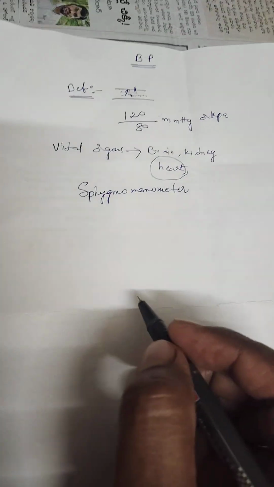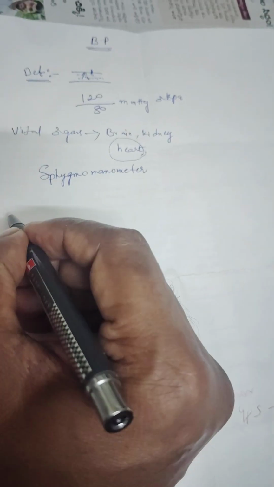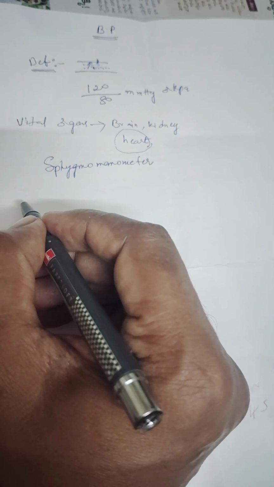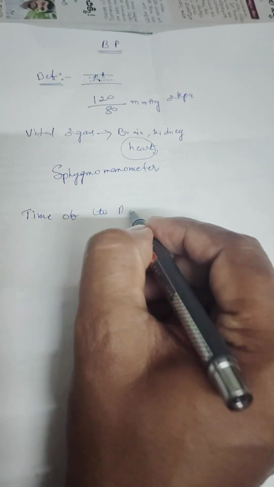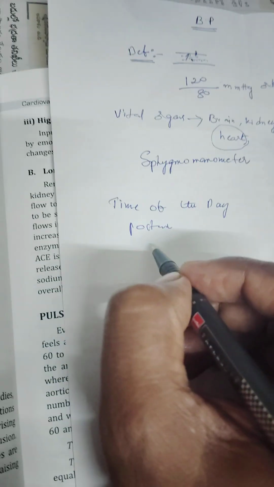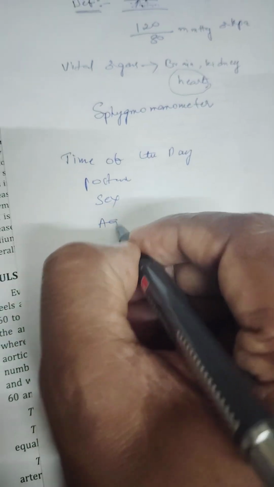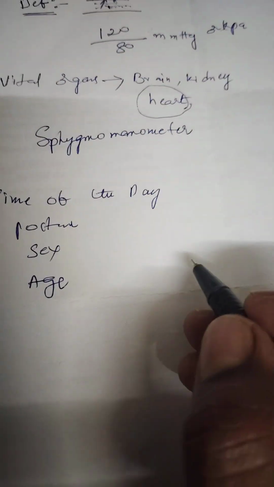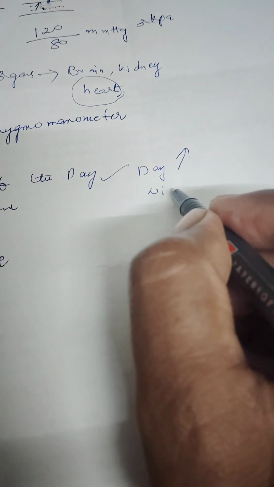Then we need to explain about the blood pressure. Blood pressure differs with time of the day, posture, gender or sex, and age. How does it differ? Time of the day: in the daytime it will increase, during night it will decrease.